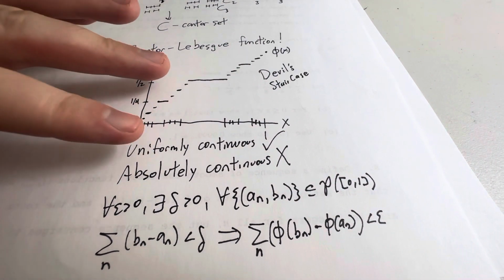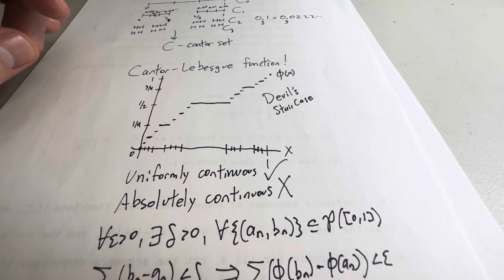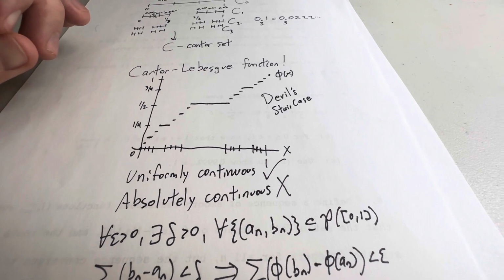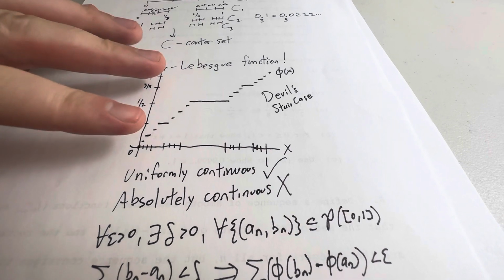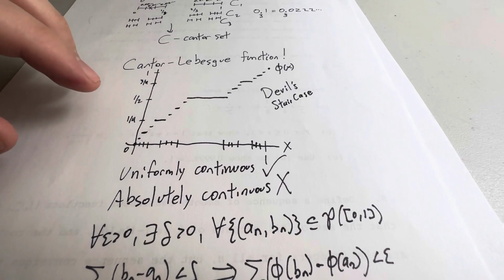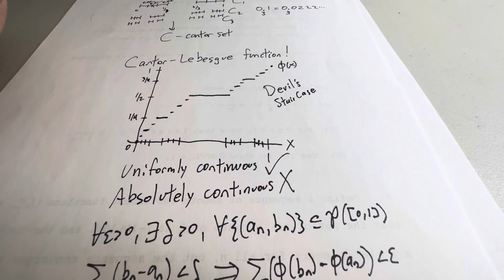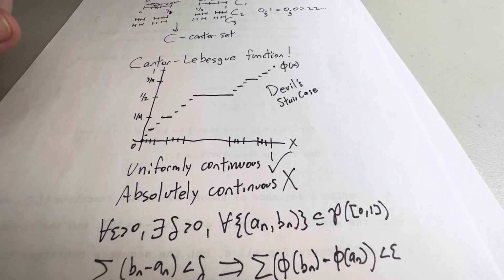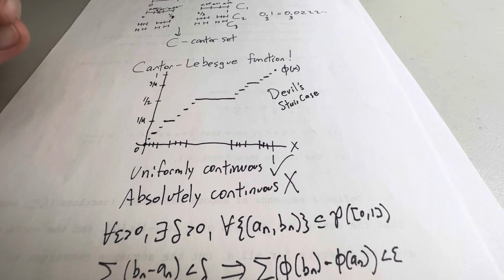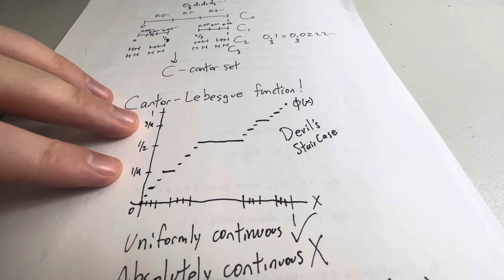In probability theory, I believe if you have a distribution that matches the Cantor-Lebesgue function, it has a special name. I think it's called a singular distribution, but don't quote me on it. So it's a weird thing. If you want to construct some weird philosophical type problems in mathematics where you have a function that is continuous on a set of cardinality equal to that of the continuum, and discontinuous on a set of cardinality also continuum, you can construct such a function using this as a building block. In fact, that was a homework problem I did recently. It was a very fun problem.